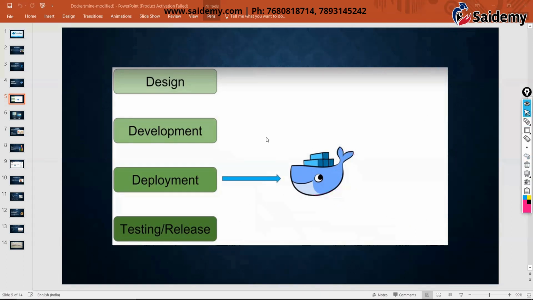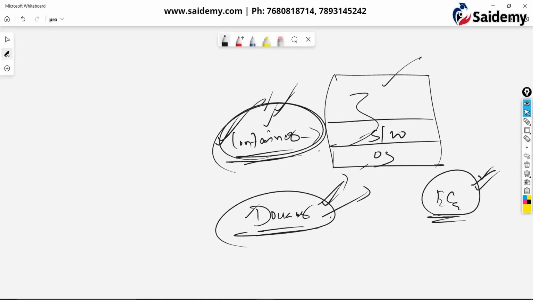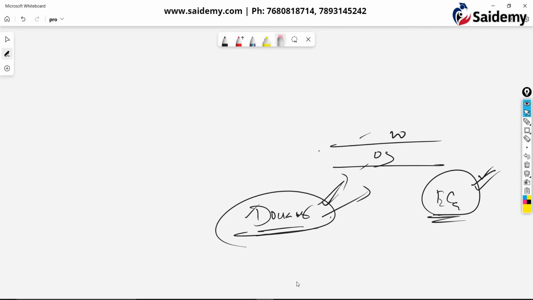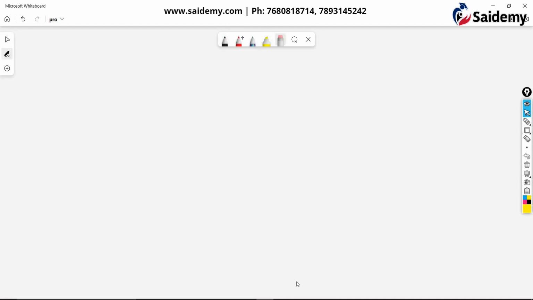Now let's try to understand all those keywords, what is the actual meaning of those keywords. For that, you should understand the differences between VMware and Docker. Earlier when cloud was not there, when I started learning Linux, I used to have one Windows laptop, but I wanted to practice Linux commands.